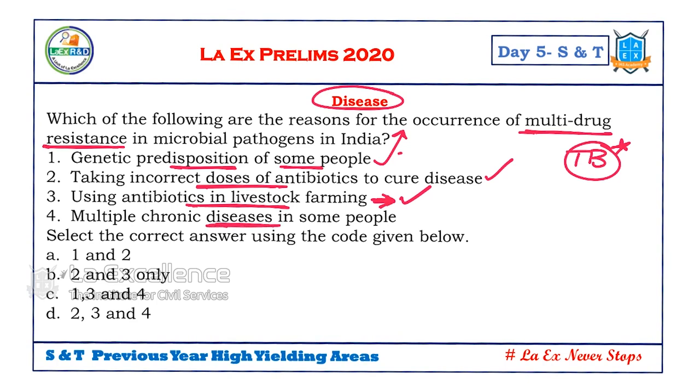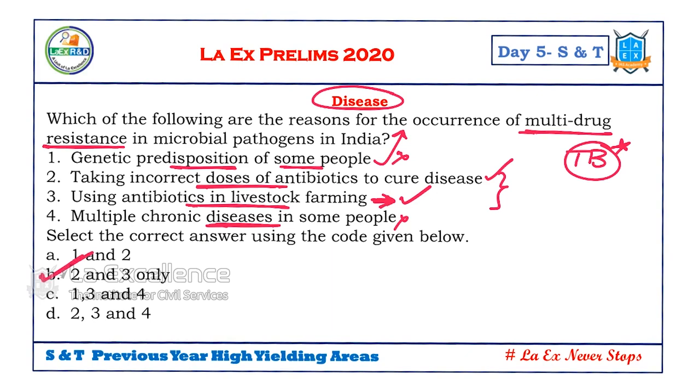There are many diseases in a person, so that's why the person got the multi-drug resistance. We are not sure about this. So 2, 3. Let's identify whether 2, 3 is an answer. Is an answer given? Yes. 2, 3 is the answer.